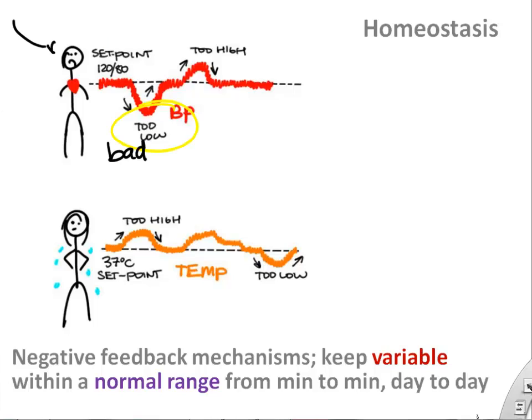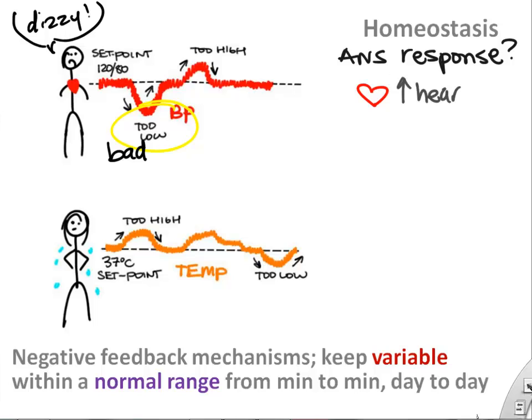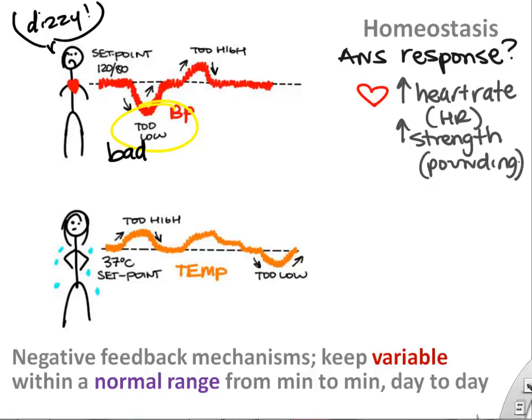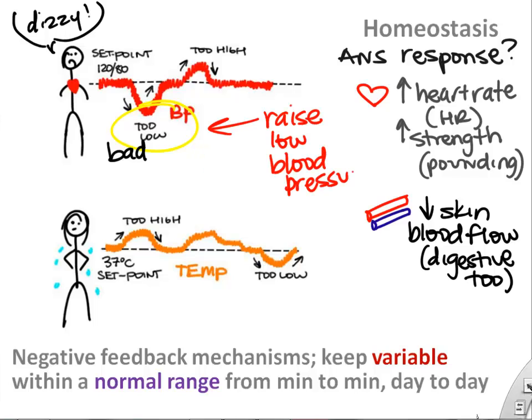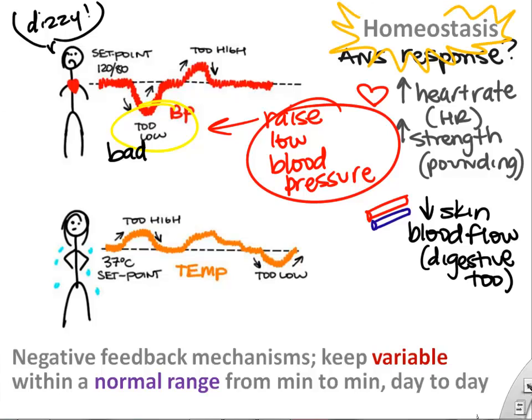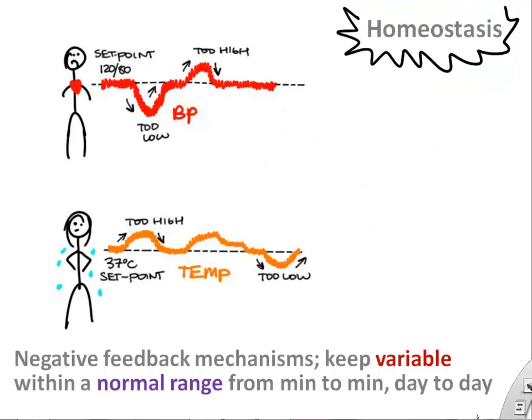Okay, so let's assume your blood pressure gets too low and you start to feel dizzy. Your brain's not going to like that. So it'll activate the autonomic nervous system to increase your heart rate and also increase the force of contraction of your heart. Your heart will feel like it's pounding. The autonomic nervous system will also change blood flow, so to decrease skin blood flow and digestive blood flow to keep that blood available for your heart and your brain. And so that will hopefully raise our blood pressure back up. So that's how our autonomic nervous system can help regulate blood pressure. Again, we'll talk about the wiring and the hormones in a minute.